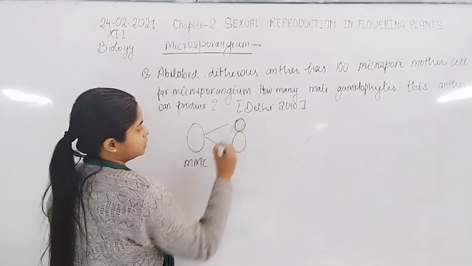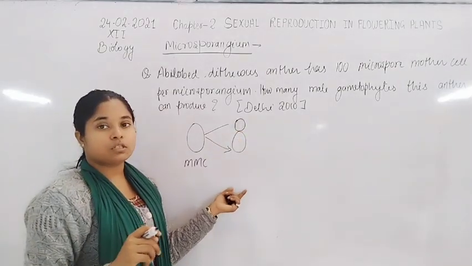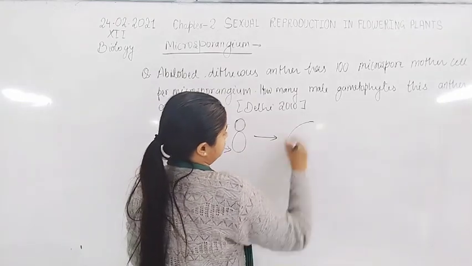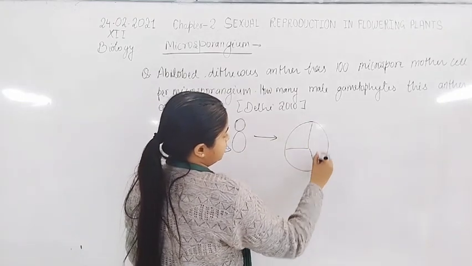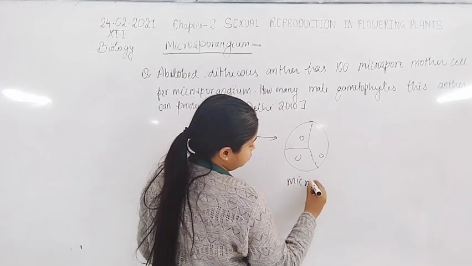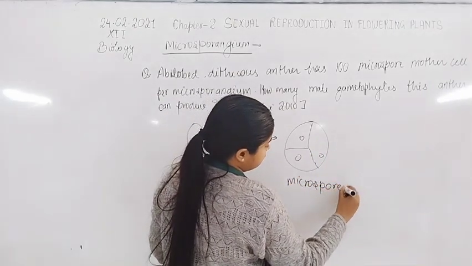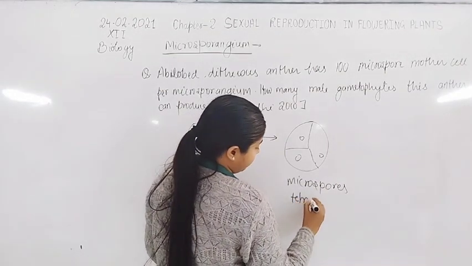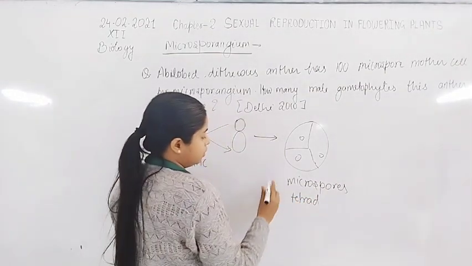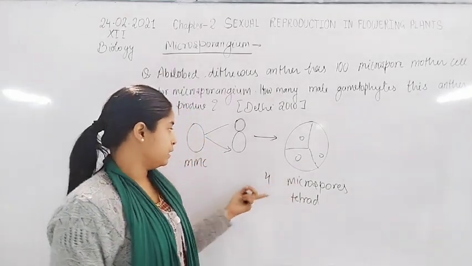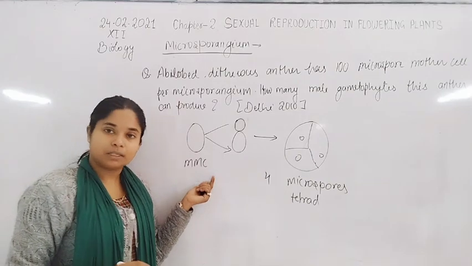The dyad structure then undergoes meiosis division, and after this the tetrad structure of microspores forms, in which there are 4 microspores. That is, 4 microspores are formed by a single microspore mother cell.